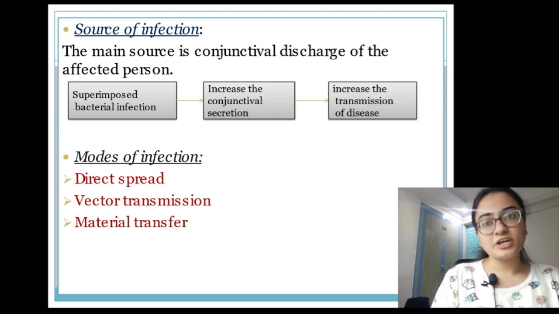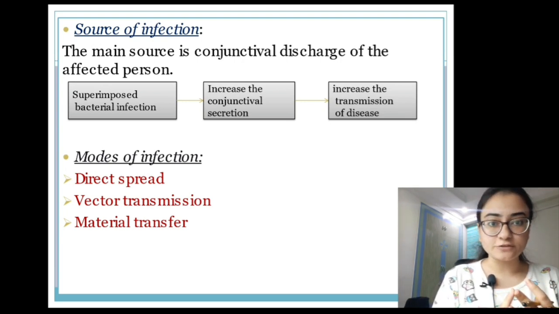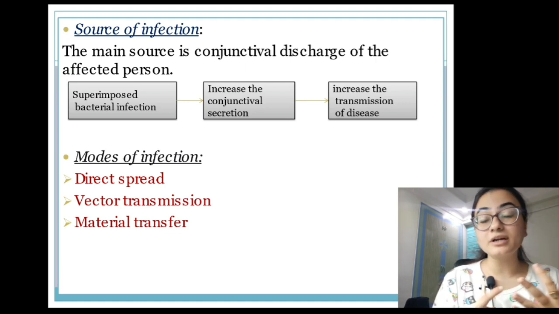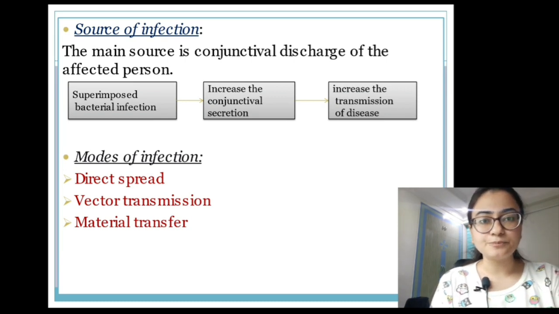What can be the modes of infection? Modes of infection include direct spread, vector transmission and material transfer. By direct spread I mean through waterborne or airborne modes. By vector transmission it is usually by flies. And material transfer means the transmission of the bacterium by infected or contaminated fingers of the doctors, nurses or the contaminated tonometers. So all these serve as material transfer of the disease.